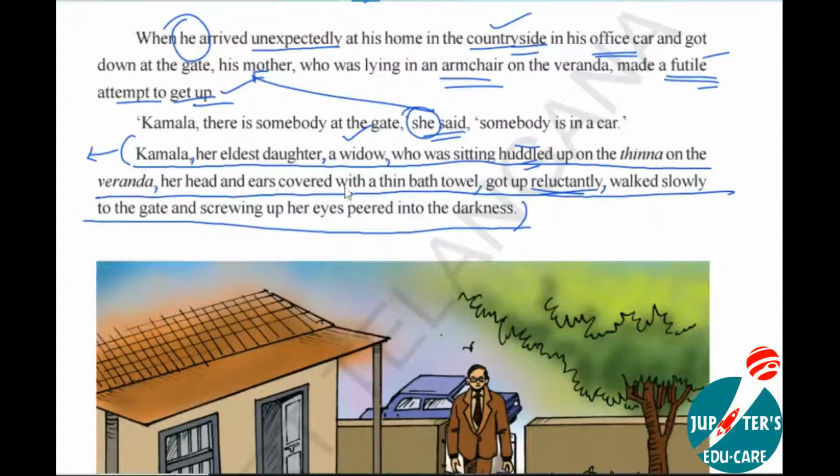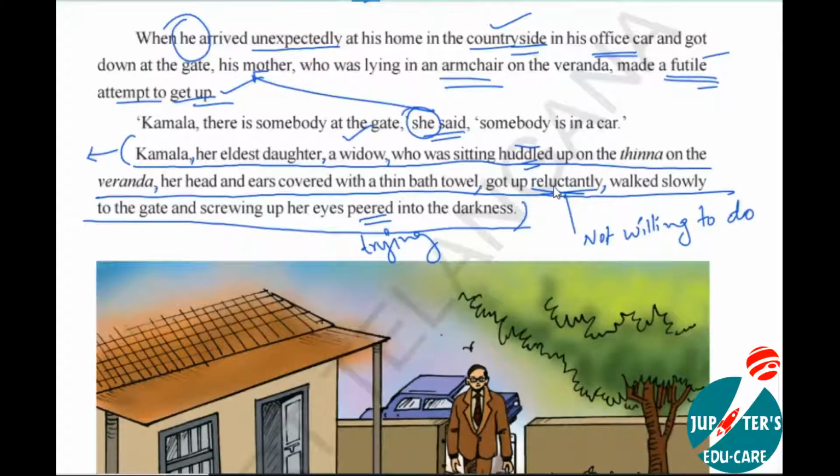Her head and ears covered with a thin bath towel, got up reluctantly, walked slowly to the gate, and screwing up her eyes, peered into the darkness. She is trying to see. Reluctantly, in the sense, she is not willing to do any work.